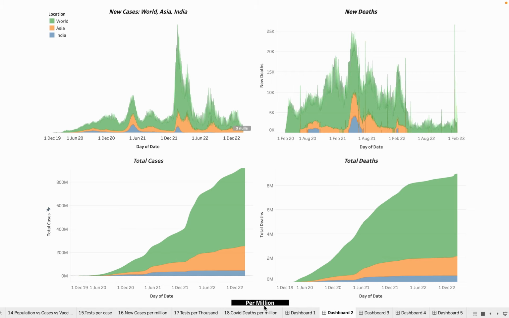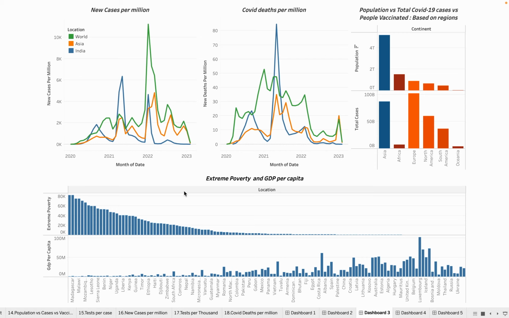Let's move to the new cases per million. If we see the new cases per million, in May 2021, India got the highest in the world and now the cases per day are 0. That was the relief. Now talk about the COVID deaths per million. Again India shows the highest in May 2021. Now let's see the picture continent wise.